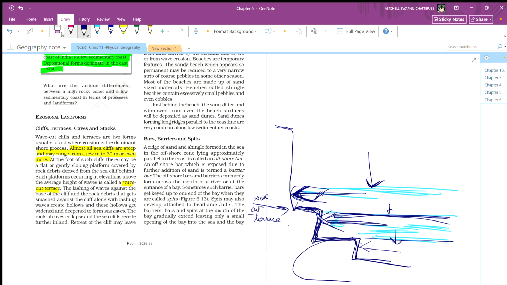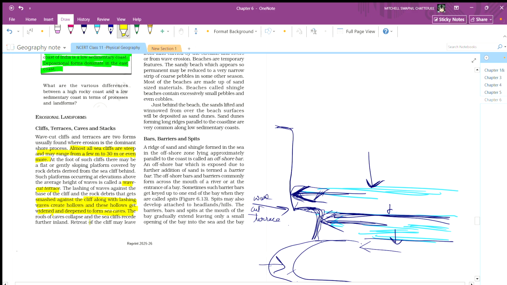Eventually it will break down this cliff, and it will make a cave here. So this is called a sea cave. Along with lashing, it will create a hollow, and this hollow will get widened and deepened to form a sea cave.